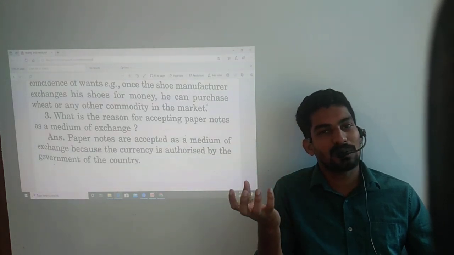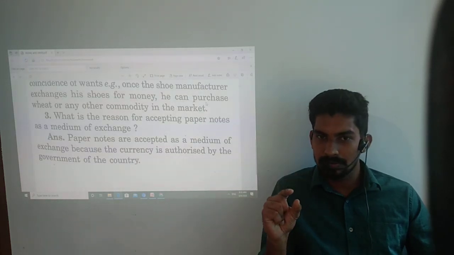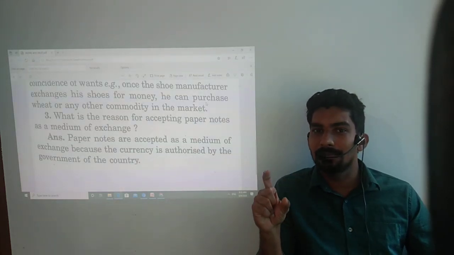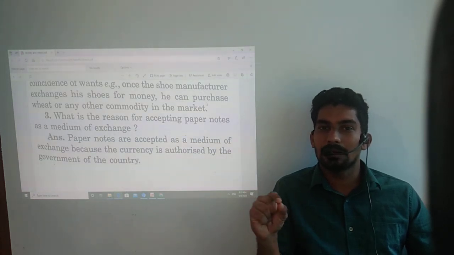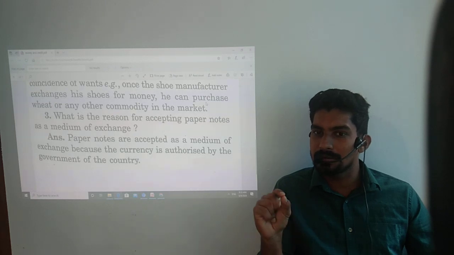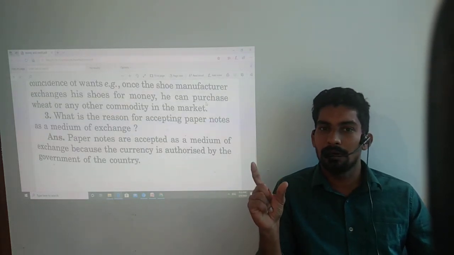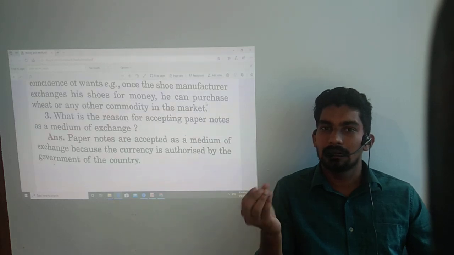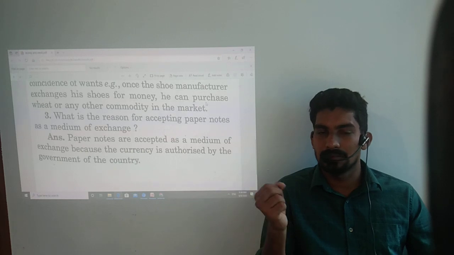But we are getting all the goods and services by paying the currency because it is authorized by the Reserve Bank of India. The Reserve Bank of India's governor signed over the paper notes. That's why people accept the paper currency.